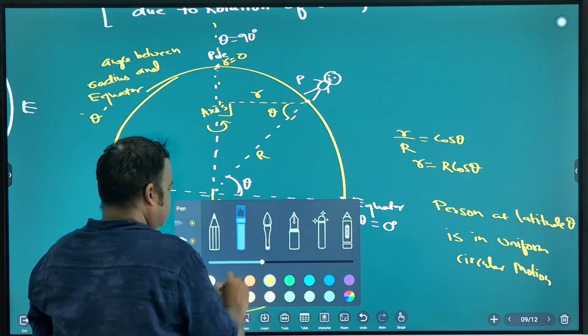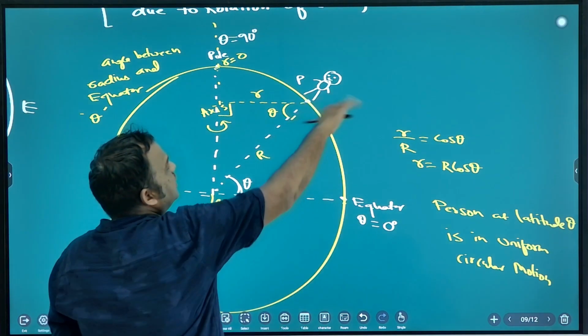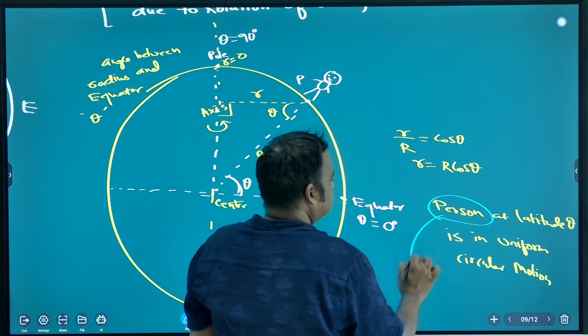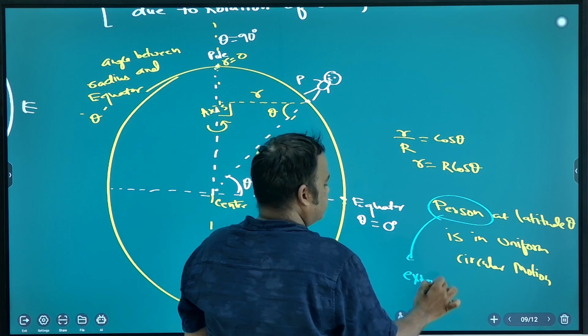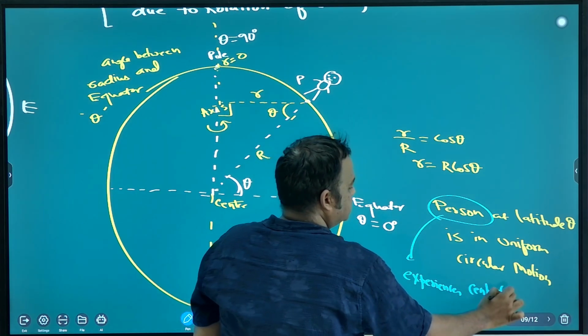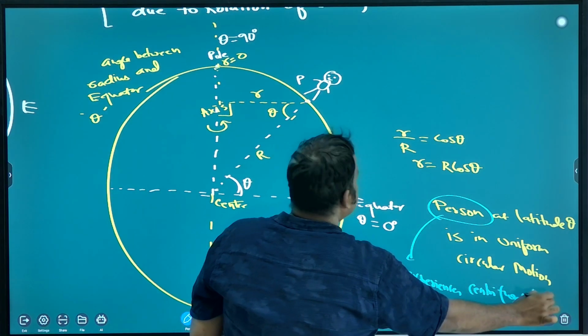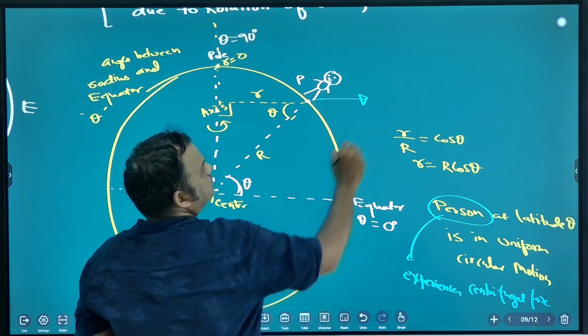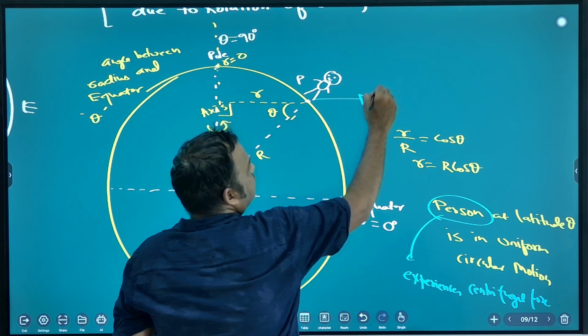So the person will experience centrifugal force. Note down: person experiences centrifugal force. What is the formula for centrifugal force? m r omega square.